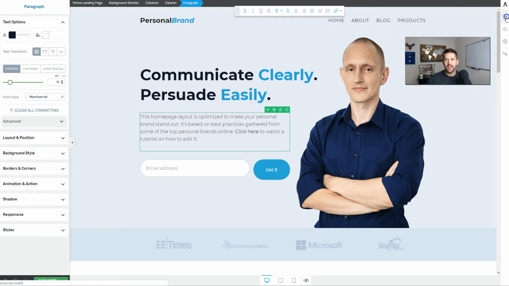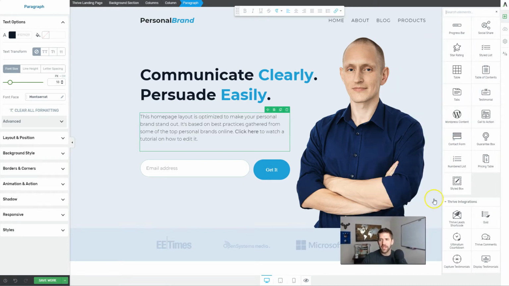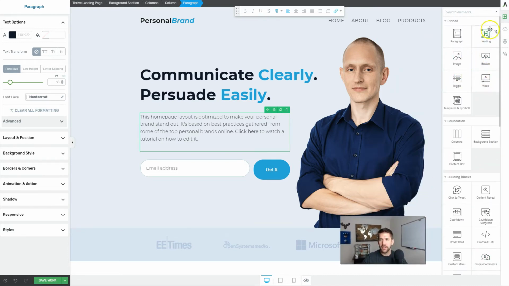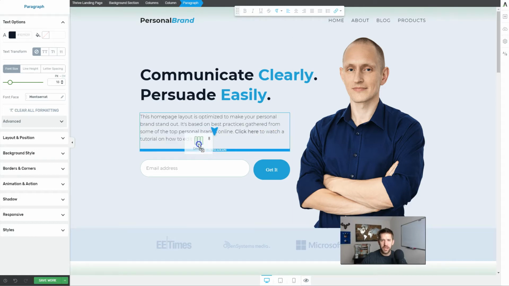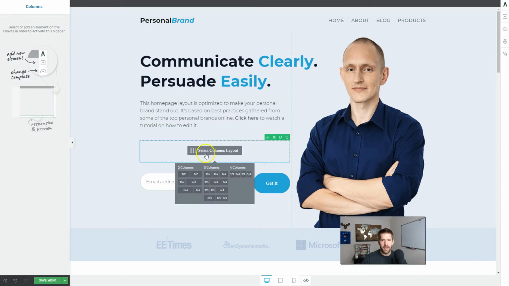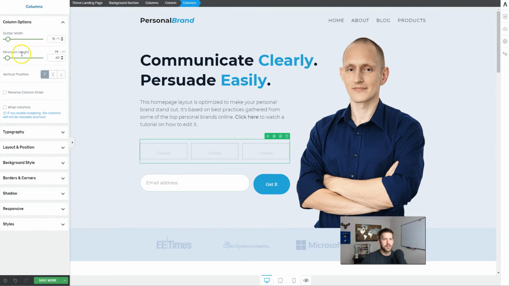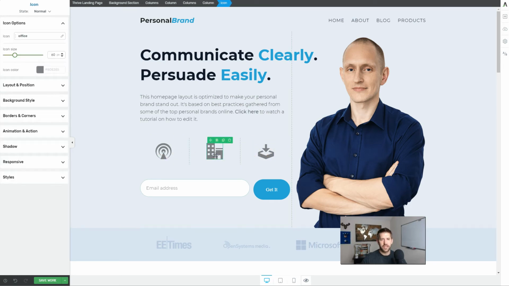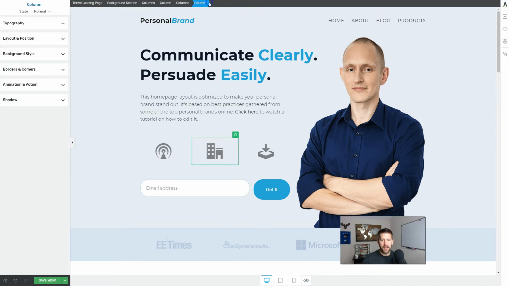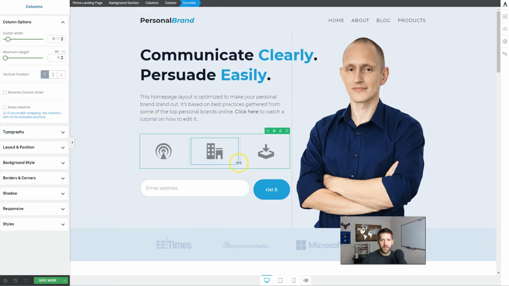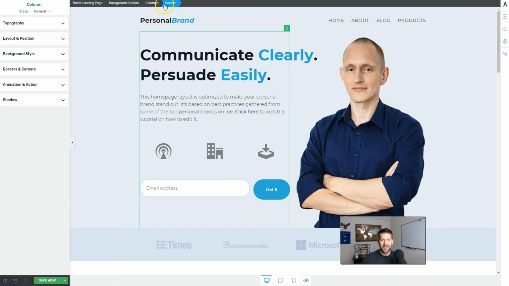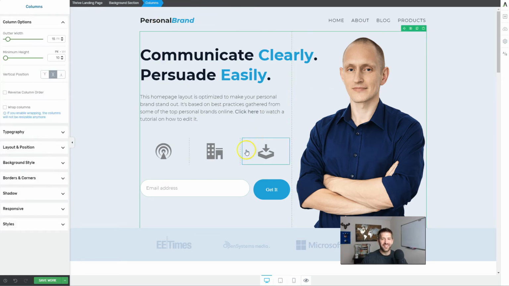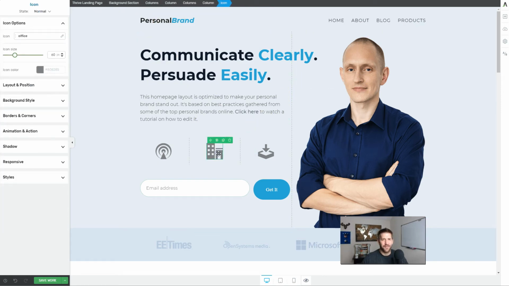Let's say we want to add another 2 column section down here. So let's go find some columns and drag it beneath the paragraph. And let's put little thirds, and let's just put some icons there real quick. I'll come back in 1 second. Okay, so I just put in a few different icons in a 3 column section. Let me show you some of the craziness you can get into. This icon is part of a column right there. That column is part of those columns. Those columns are part of this column. This column is part of, you see how nuts that can get? Let me show you how kind of frustrating it can be.